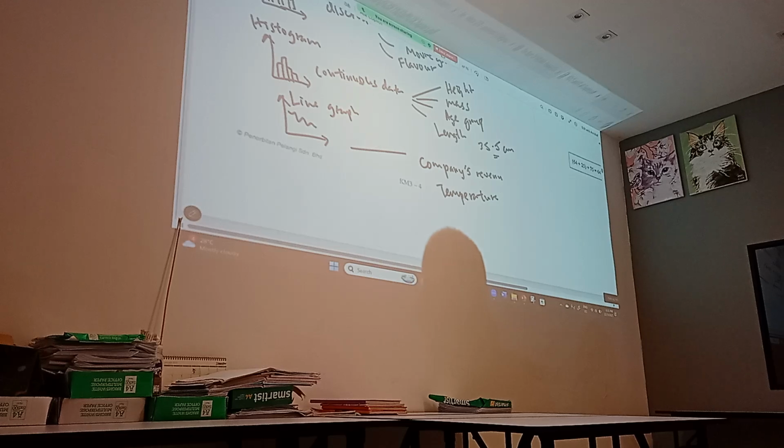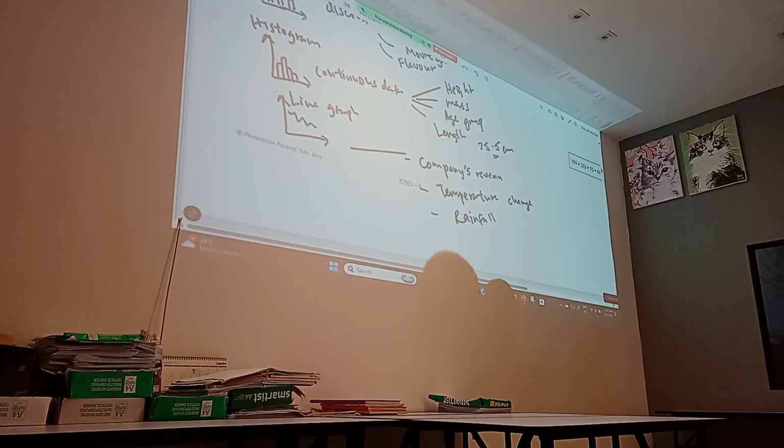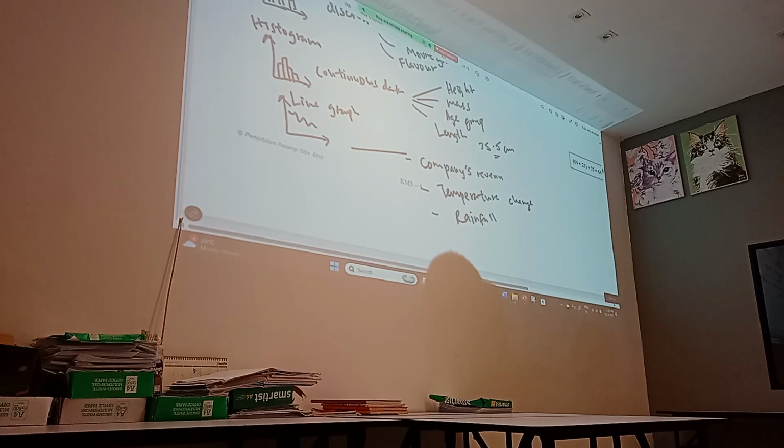You see the graph, up, down, like a heartbeat. And we also use it to measure rainfall, especially in a tropical country like us here. It's very important for us to know when to plant the right thing. So we use this to present rainfall. But most importantly, it's meant for this.